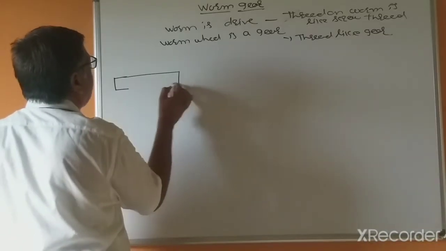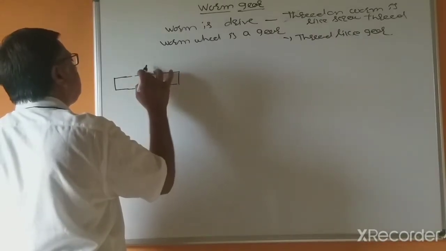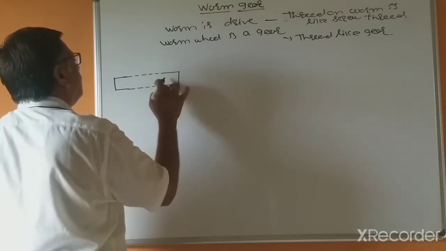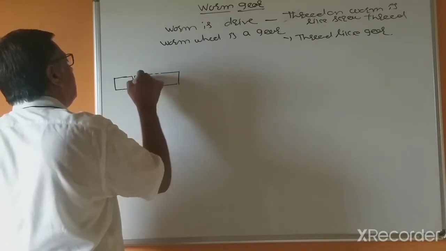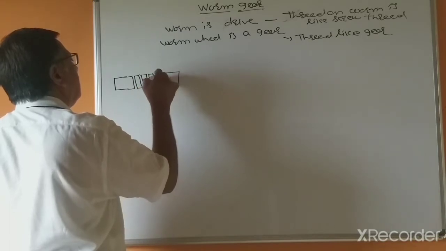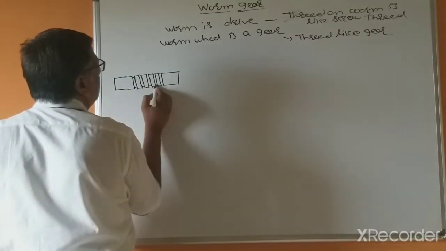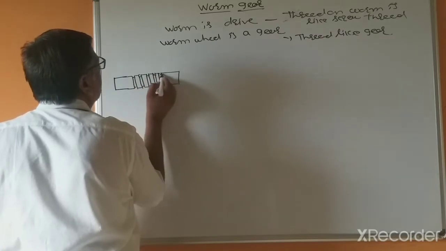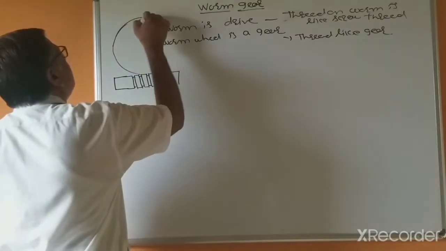Suppose this is the worm shaft, and here is the toothed portion of the worm wheel.